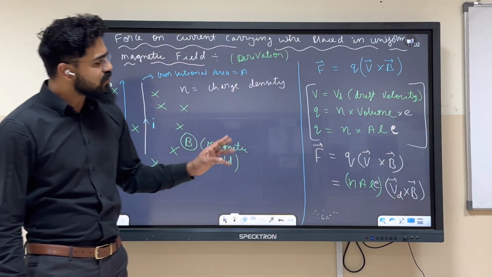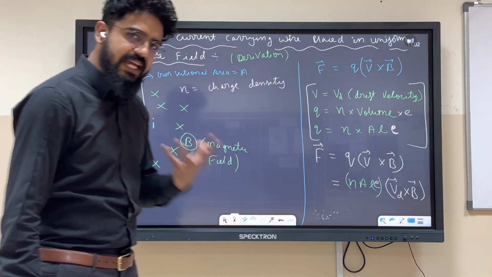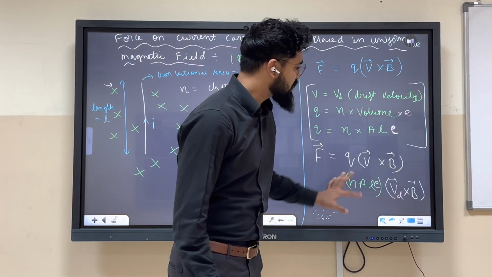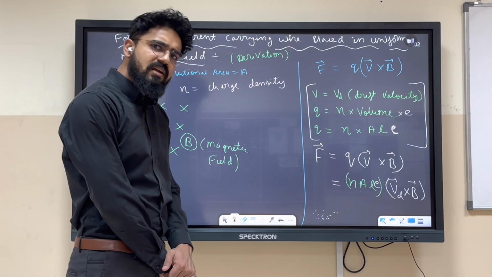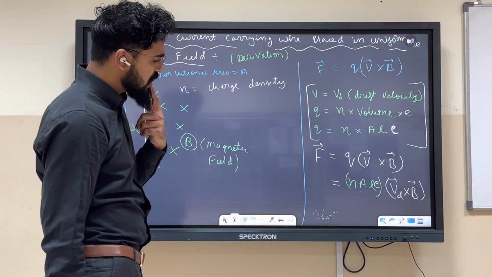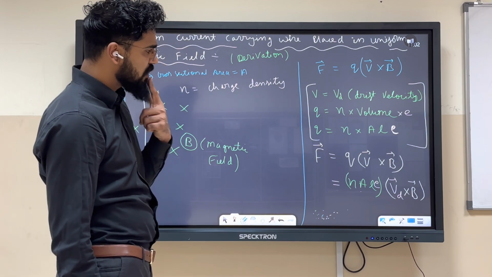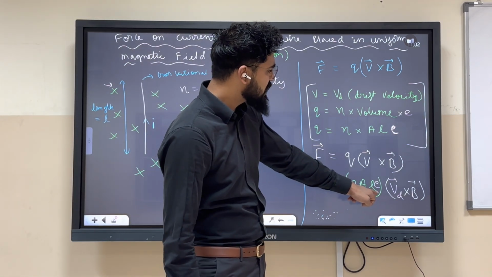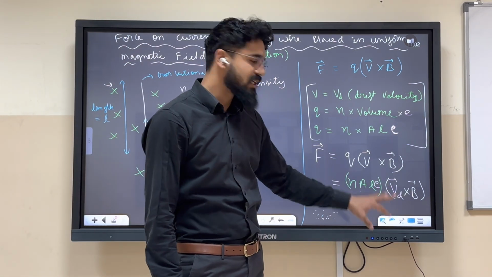Now can you see what our desire is? Out of this equation, can we somehow write current? I equals neAVd. Yes, n is there, e is there, A is there, Vd is there, so I is there.